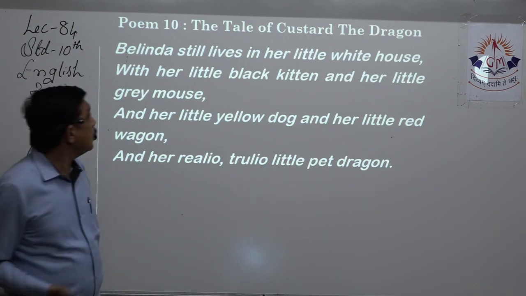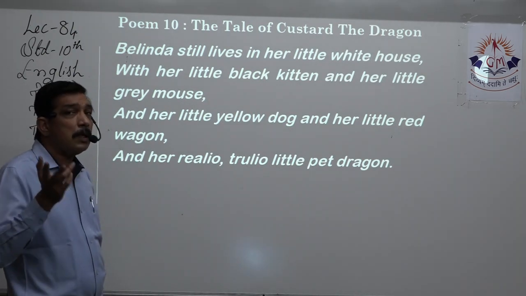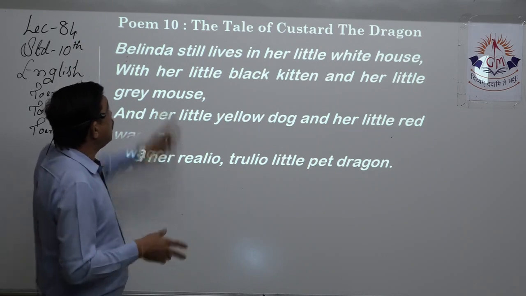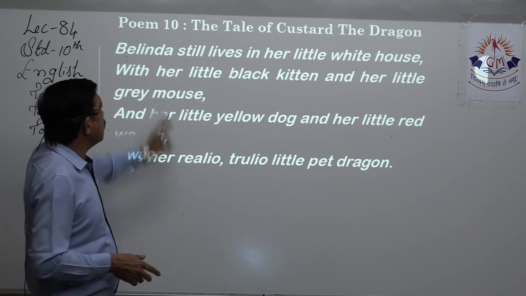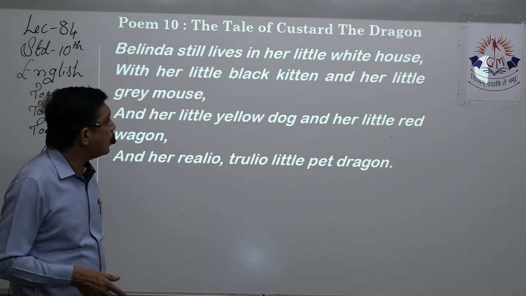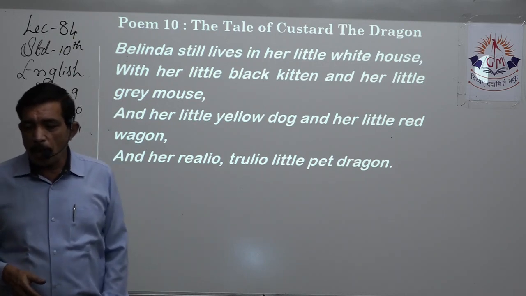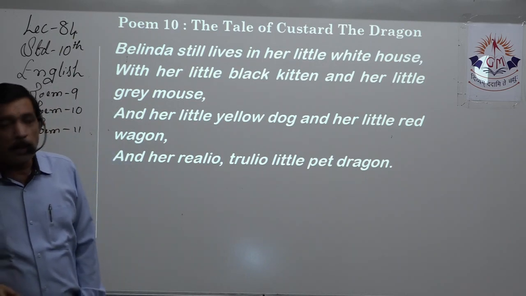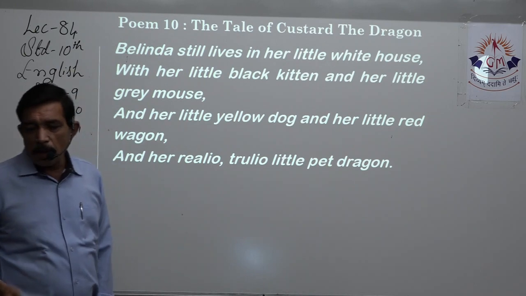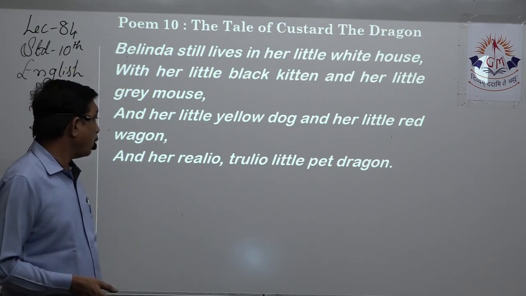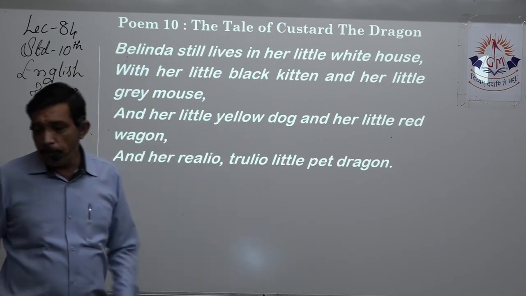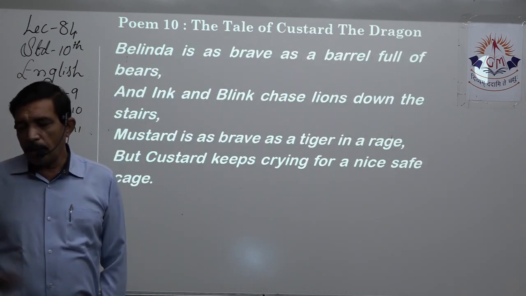Now we have that same thing. Now Belinda still lives in a little world, and the same things are repeated with a little black kitten and a little mouse, grey mouse, and little dog, and little red wagon, and plus she has truly a little pet dragon. Yes, instead of the same things are there.